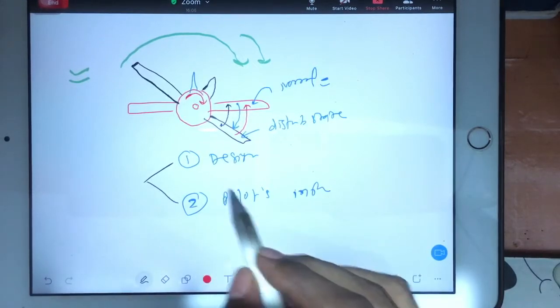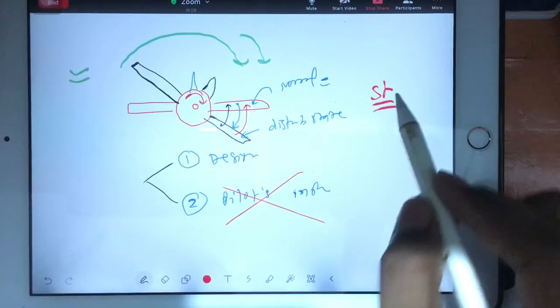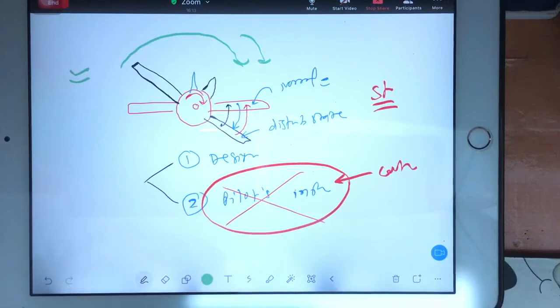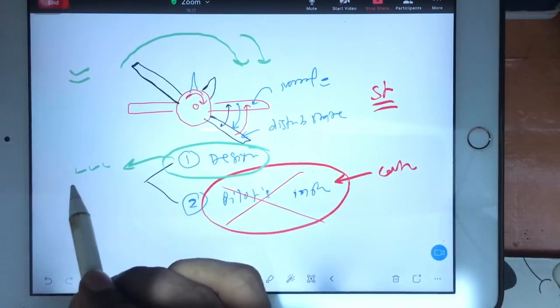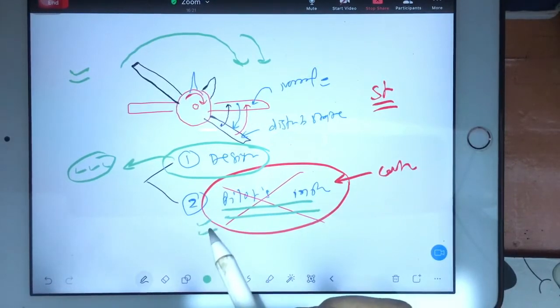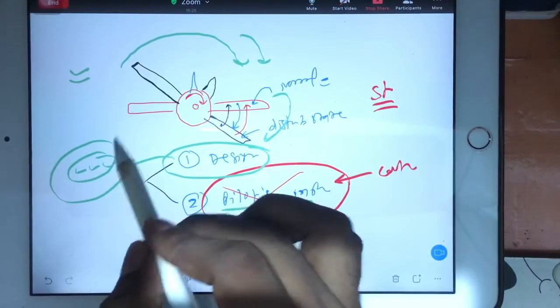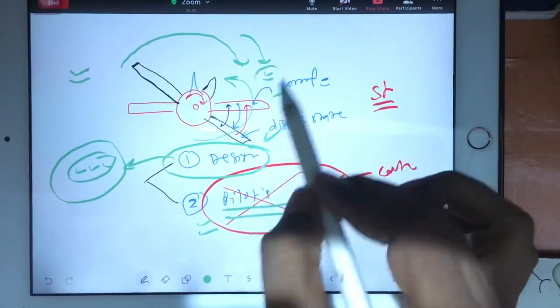We are not considering pilot's input while discussing stability. Pilot's input we discuss for control. So the design should be of that level, so that even though the pilot is not touching any control surface, after the disturbance, because of the design, the aeroplane must be able to go back to its original state.